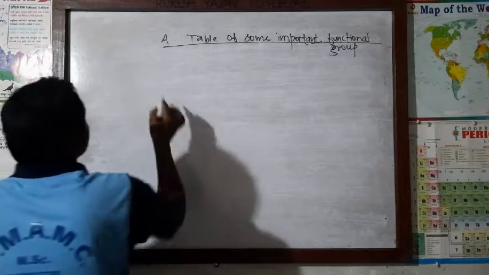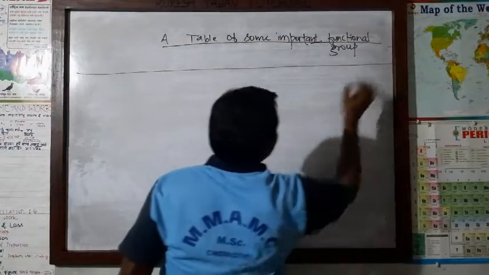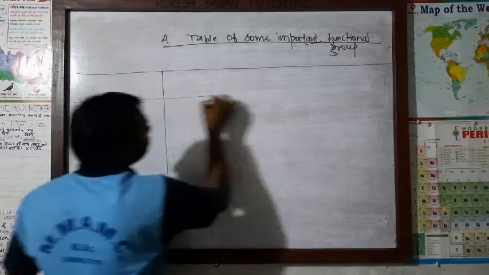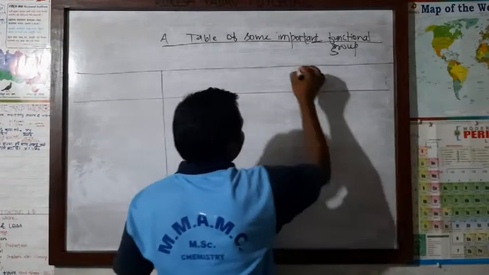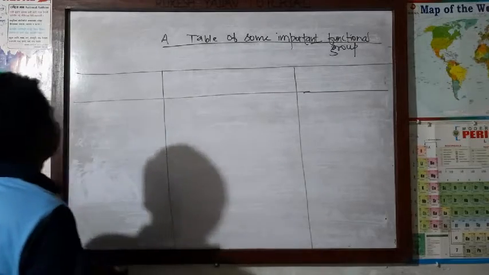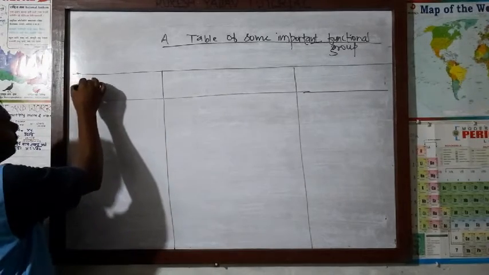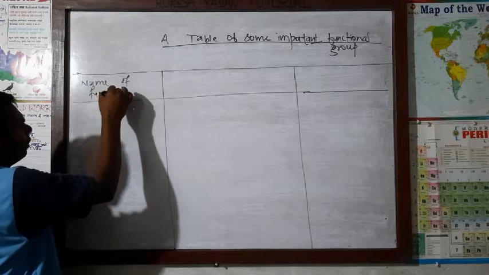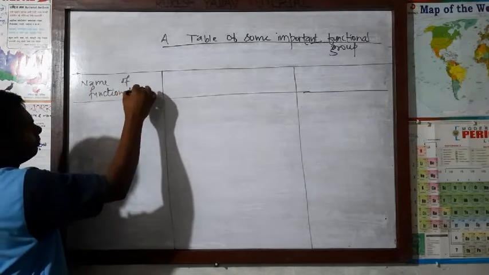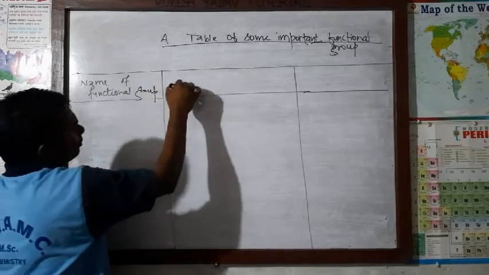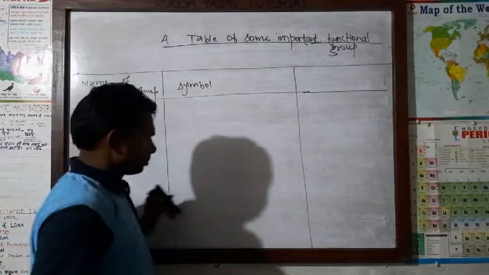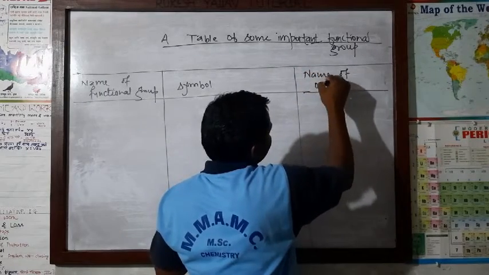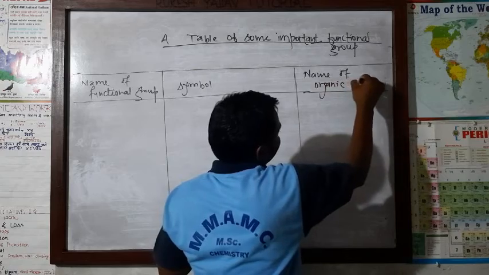Now here see. First of all, name of the functional group, symbol, and name of the organic compound. 3 columns will make. Name of functional group, symbol, and after that name of organic compound.